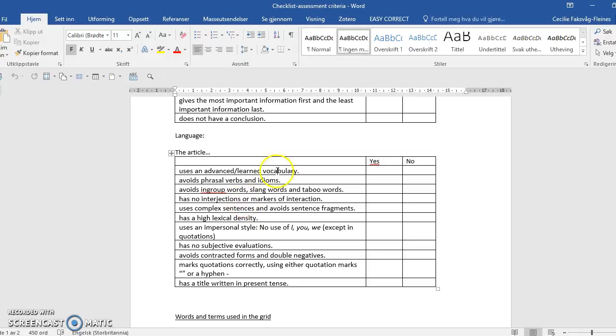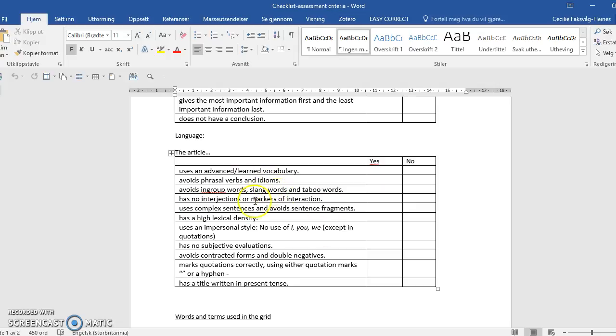If we start with the language bit, think back to the PowerPoint that Marianne went through about formal and informal language. A news article is a text that uses formal language. That means you should use advanced and learned vocabulary. You should avoid phrasal verbs and idioms. You should avoid in-group words, slang words, and taboo words. You should have no interjections or markers of interaction.